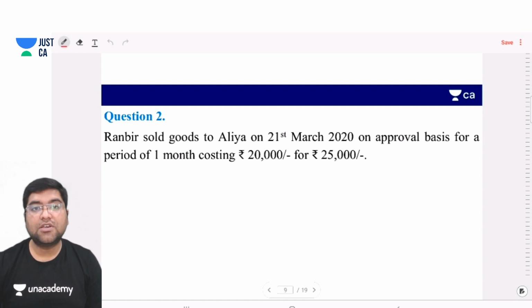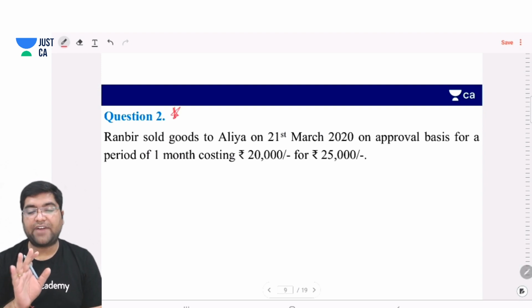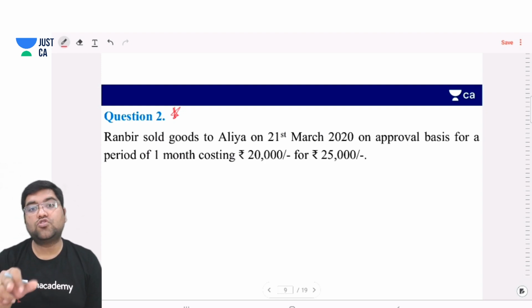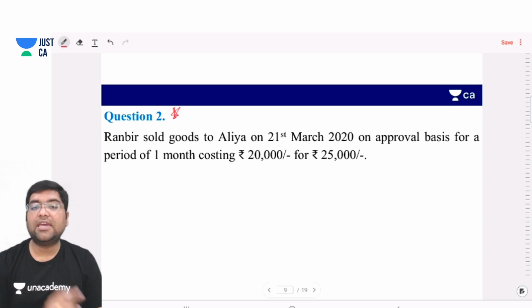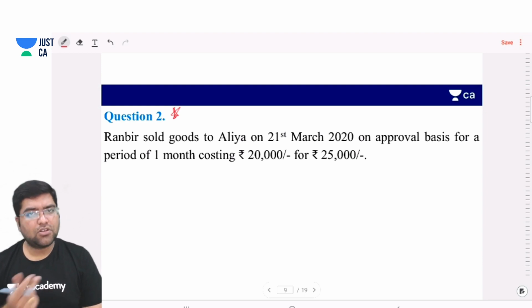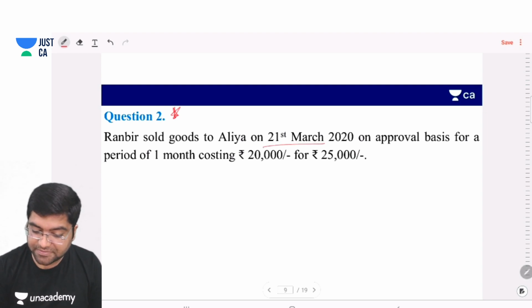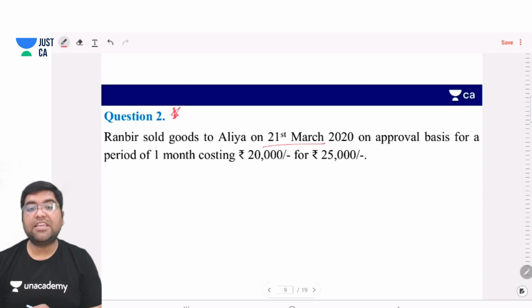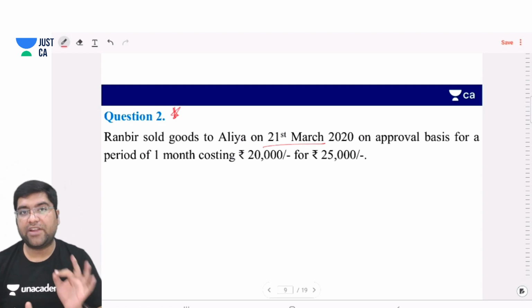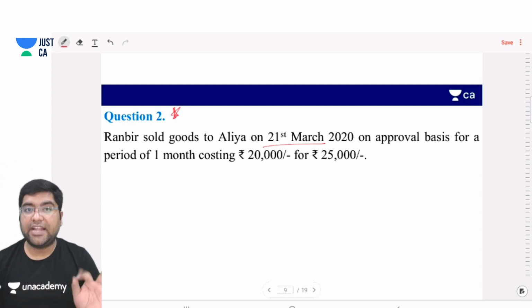Yes, question 2 is most important. Again, there will be, I think, 5 to 6 cases in this question, and one of the cases might also come as an adjustment in final accounts. So let's see what the question is. Almost the question is the same, but the change is the date. Here in this question, the date is 21st March 2020. That means the date is nearing the financial year end.